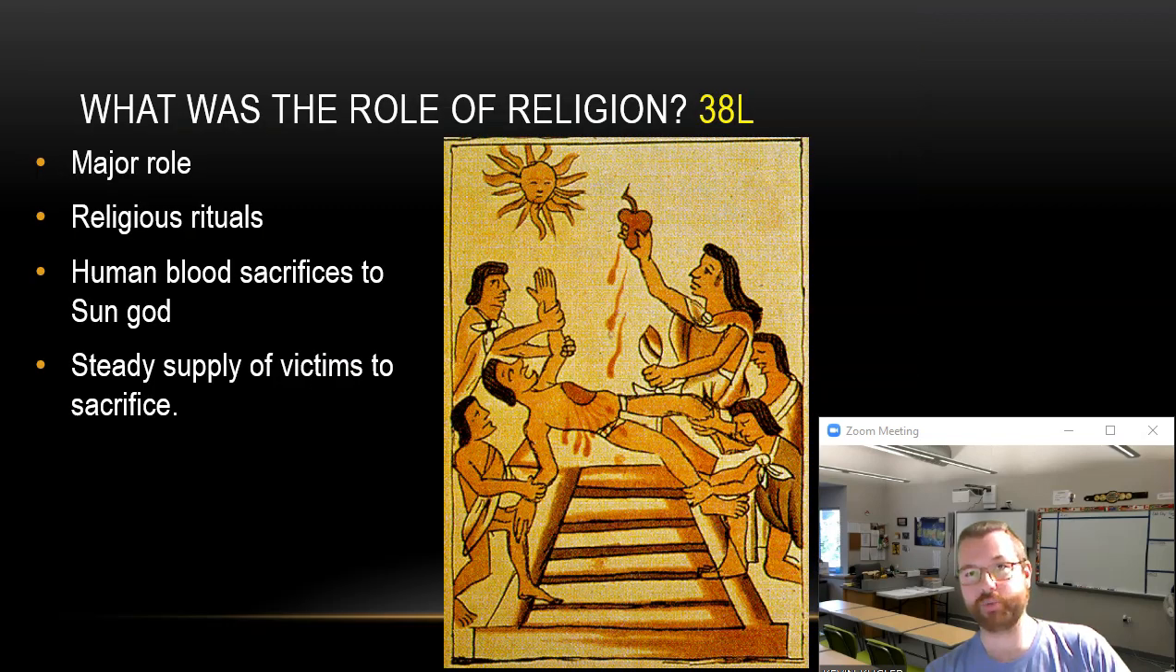Now, religion was an important part of the Aztec people. The Aztecs had many religious rituals, and a lot of them involved blood sacrifice. They required a steady supply of humans to sacrifice to their gods. You can see in this picture, they are taking the heart out of a person so that the blood would run down the stairs of the pyramid. This would hopefully produce good crops according to their religion.